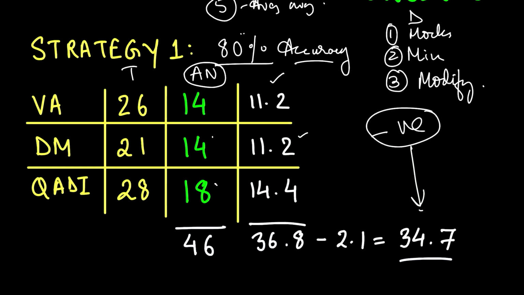And in QADI, suppose you attempt 18 questions and get 14.4 score. Now the score which you get is 36.8. Okay, the accuracy is 80%, so 20% score तो यहाँ से भी reduce होगा, but मैंने उसको reduce ही नहीं किया. I was like, it's okay, it's fine. Okay, there's nothing to worry about. 46 क्वेश्चंस आपने अटेम्प्ट किए हैं. ओके, तो 46 क्वेश्चंस आपने अटेम्प्ट किए हैं, तो आपके कितने क्वेश्चंस बच गए जो आपने अटेम्प्ट नहीं किए हैं? आउट ऑफ 75, if you attempt only 46, you land up upon 29 questions which you did not attempt.